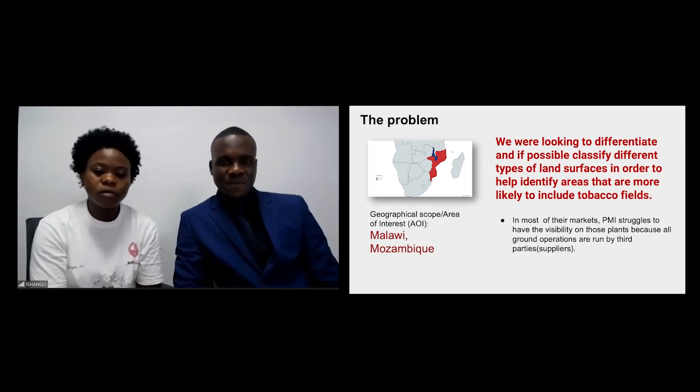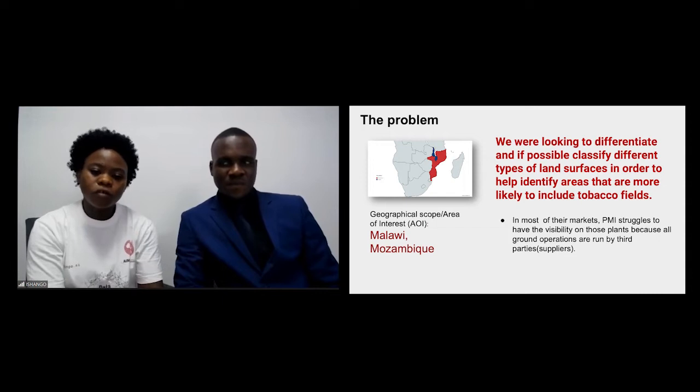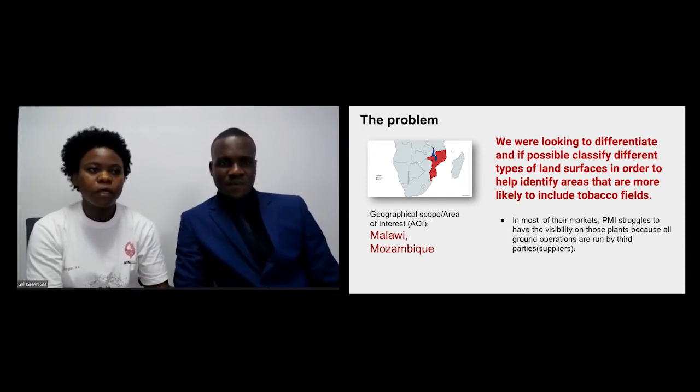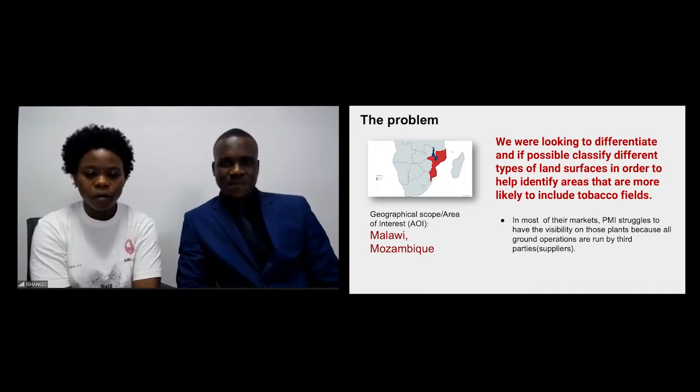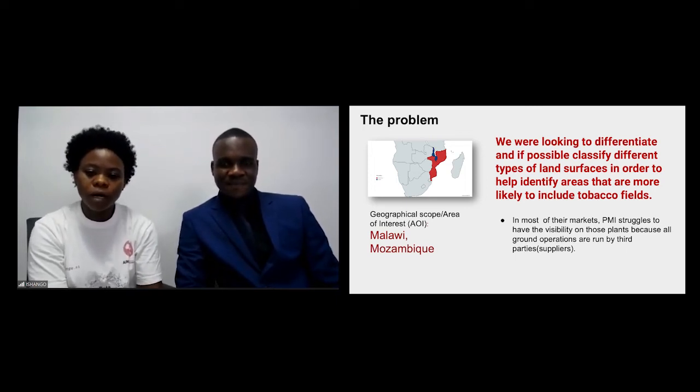It's very important to have visibility on those fields because the company wants to monitor how farming practices are performed, because the price of tobacco leaves depends on the crop quality and the yield, which is directly linked to the living income of the farmer. It's very important to solve this problem because it will help farmers to identify the causes affecting the crop quality, as well as to increase the crop productivity.